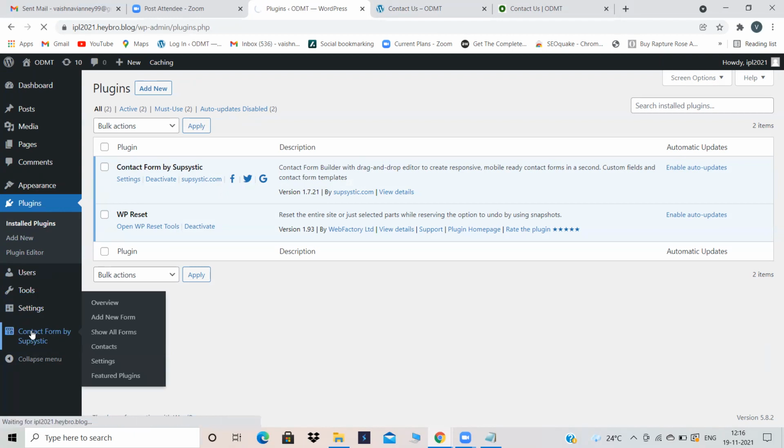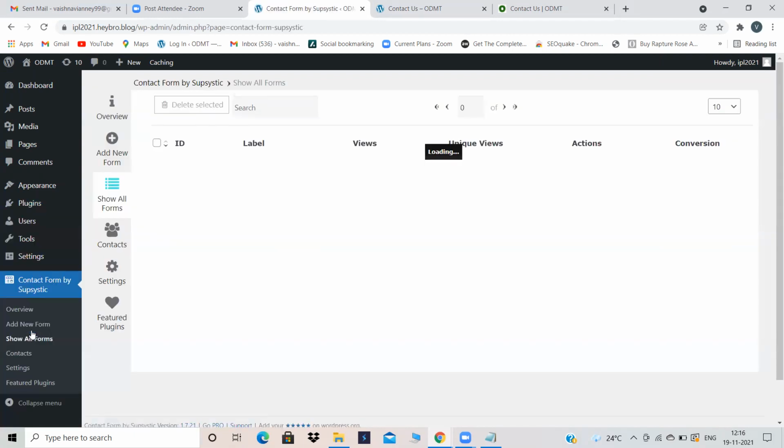Now here it is appearing directly. So click on Contact Form by Subsystic. Here I have already created one, that is the reason it is showing. Otherwise, it will tell you that you have not created any forms. Now to create a new contact us form, click on add new.